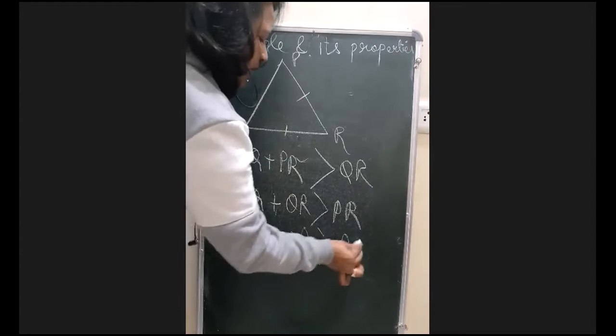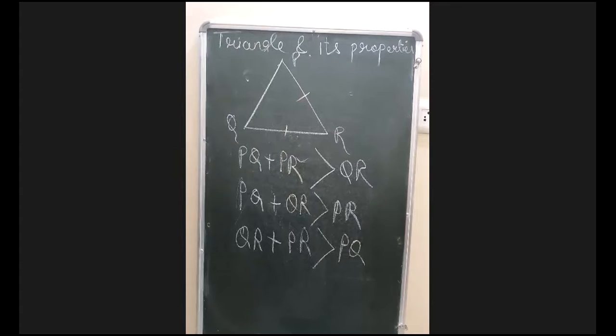So this is PQ. So always remember in any triangle, a triangle is only possible when the sum of any two sides is always greater than the third. ठीक है, दो साइड का सम तीसरी से हमेशा बड़ा होना चाहिए. This is the property related to side, related to triangle.